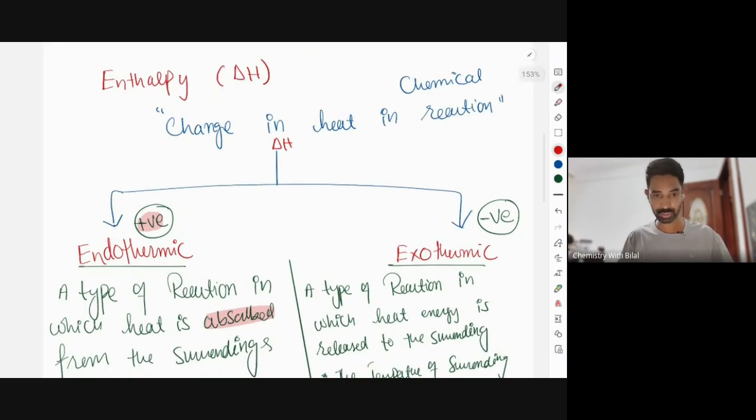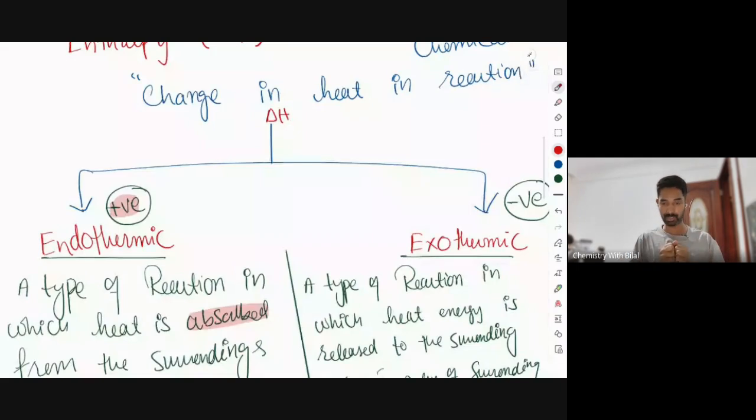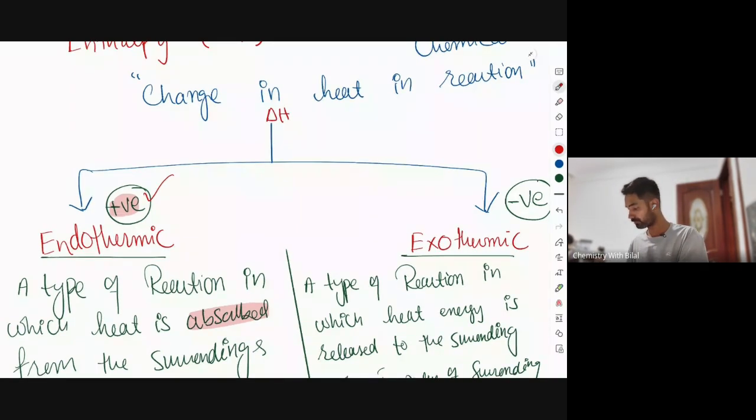So those reactions which absorb heat from the surroundings, their value for delta H is always positive, no matter if it is +1, +10, +100, or +1000. If the value is positive, the reaction must be an endothermic reaction. And if the delta H is negative, the reaction must be exothermic. In an endothermic reaction, heat is absorbed and bond breaking is endothermic.